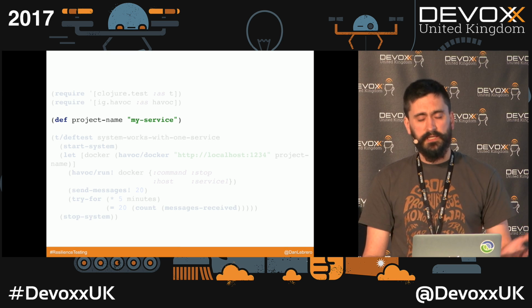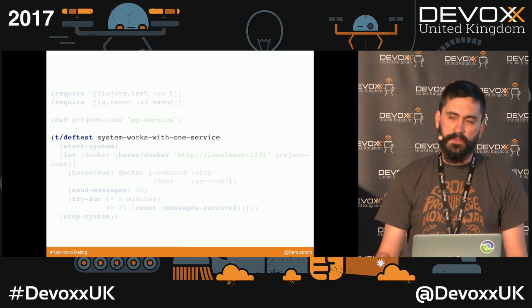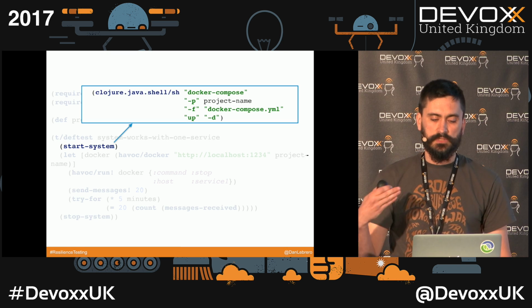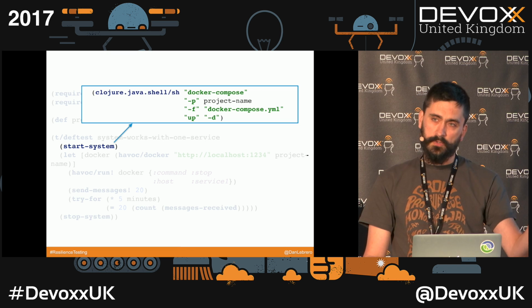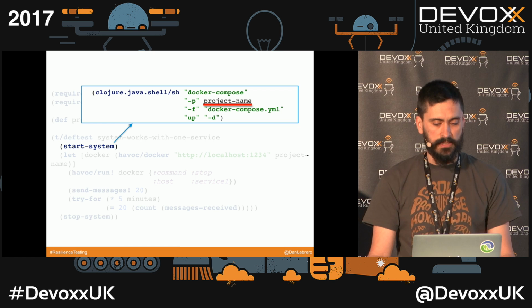This is how you define that. This is like a unit test in Java, a JUnit test. So that's basically the same thing. And then this is the first step to start the system. We're just using the Docker Compose command line, using the Java shell to start it. And as I said, we're using the project name there.